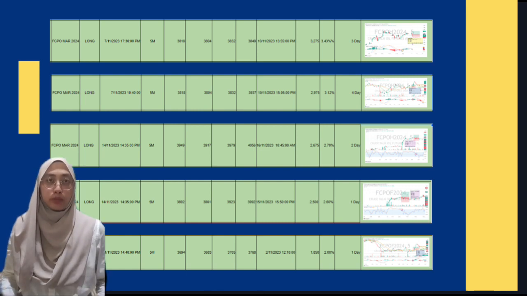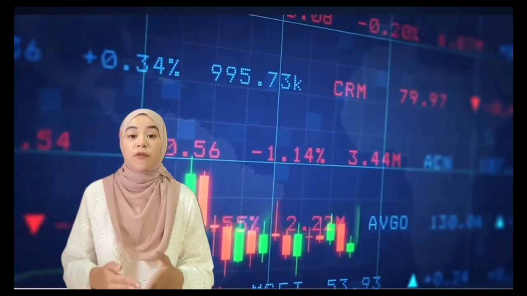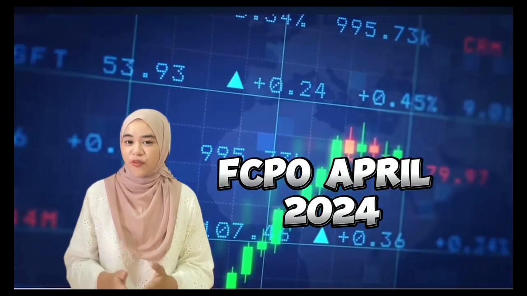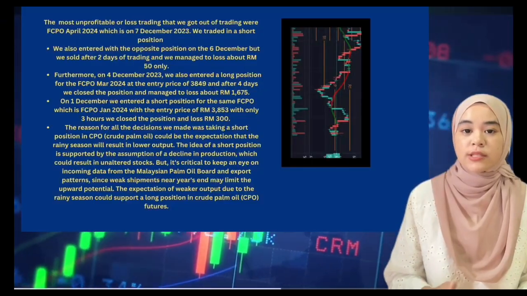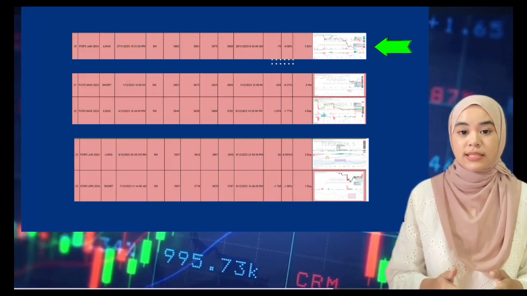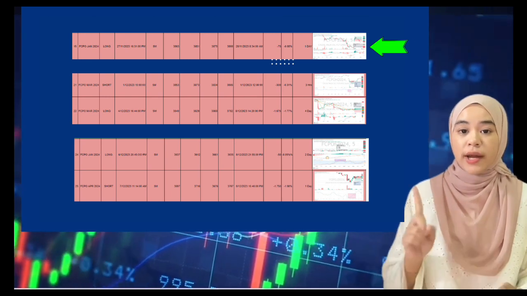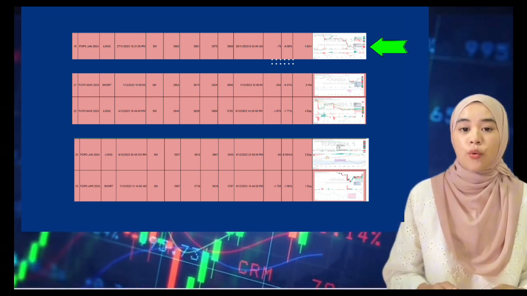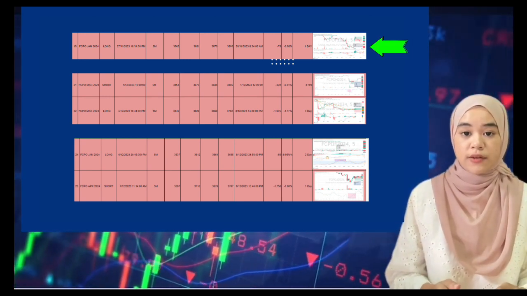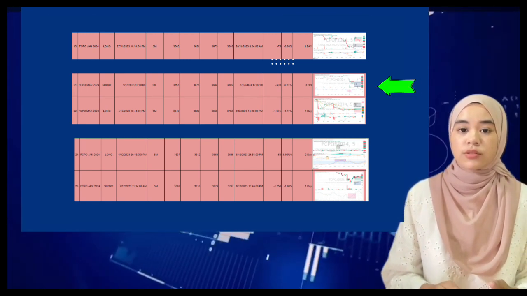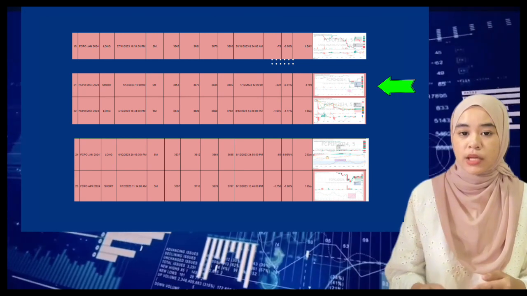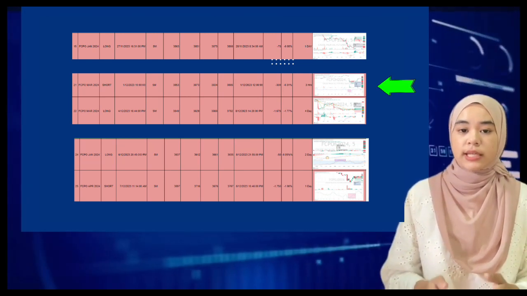The most unprofitable or loss trading that we got out of trading was FCPO April 2024, which is on 7 December 2023. We traded in a short position at the entry price of 3,697 with only 1 day's hold, and we managed to lose 1,750 ringgit. We also entered with the opposite position on the 6th December, but we sold after 2 days of trading and we managed to lose about 50 ringgit only.